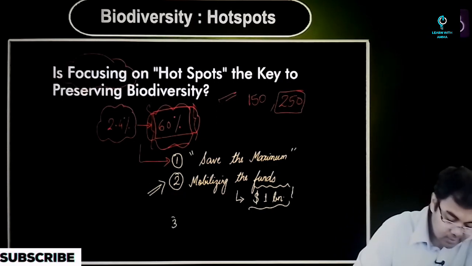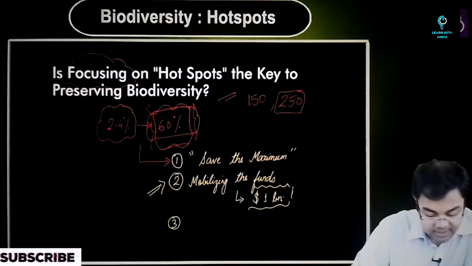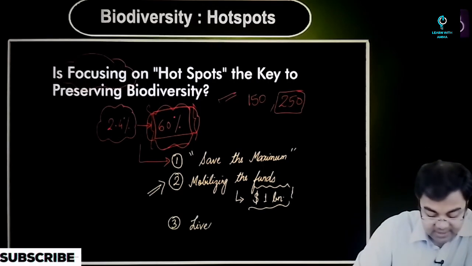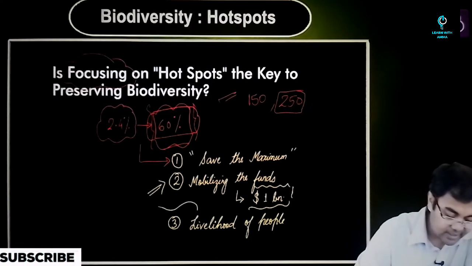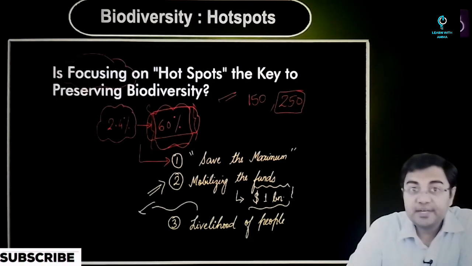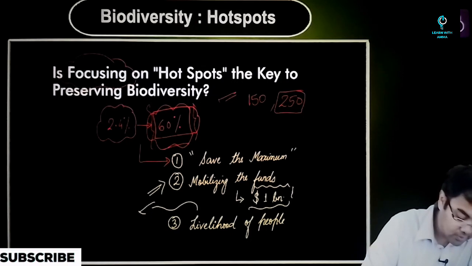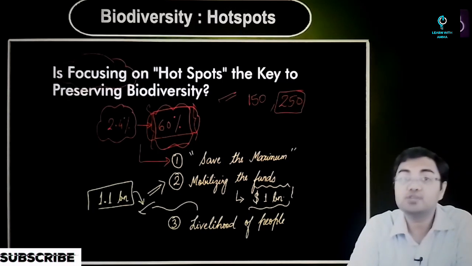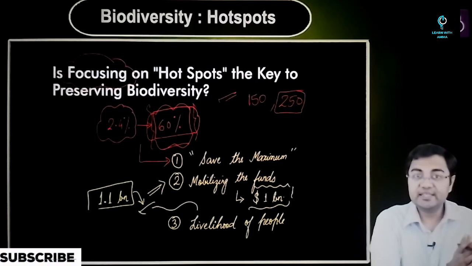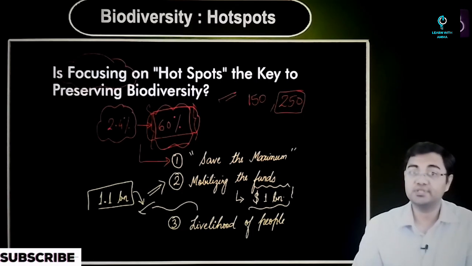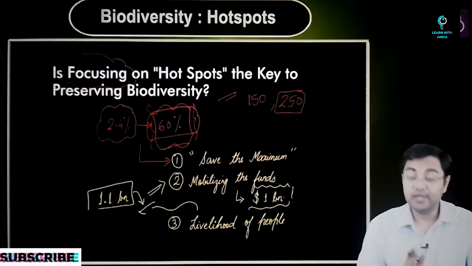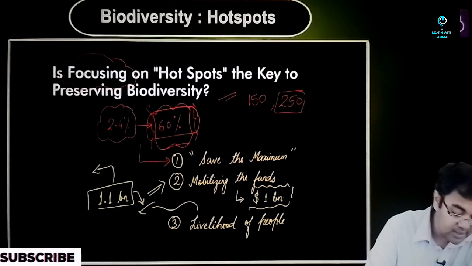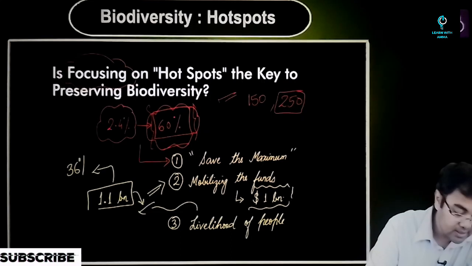Then after that, one point that we already discussed is the livelihood of people living in these areas. Some of the estimates that we have come across, for example, one of the earlier studies, said that approximately 1.1 billion people are completely dependent on hotspots. I mean, they have been living in areas where hotspots of biodiversity are present. 1.1 billion, and over the last 20 years it is said to have increased by approximately 36%.